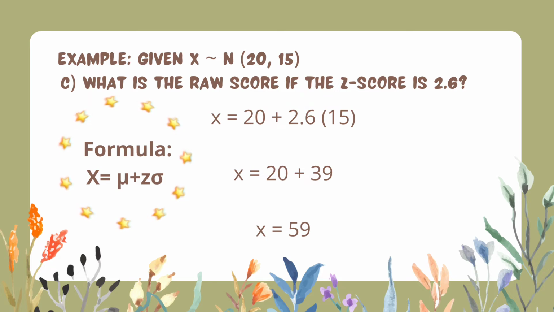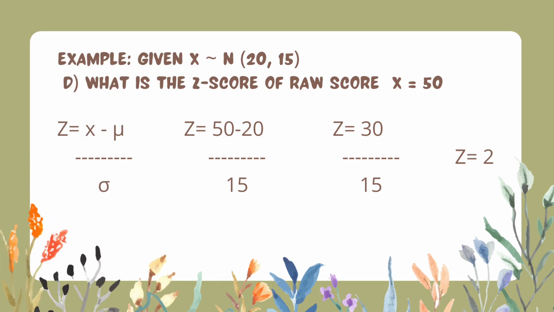So what we're gonna do now is to multiply the 2.6 times 15, and then the answer will be 39. So after we multiply those numbers, we will add the 20 plus 39, and then the answer is 59.